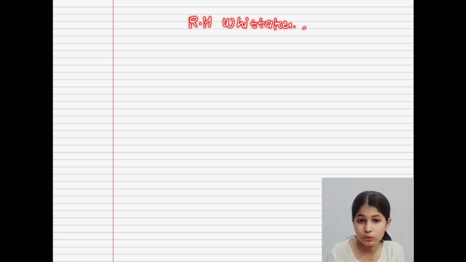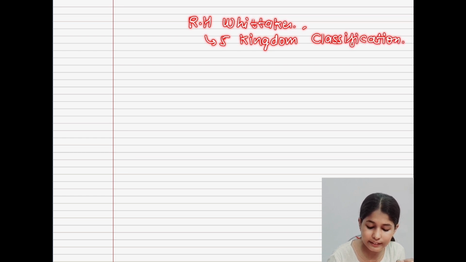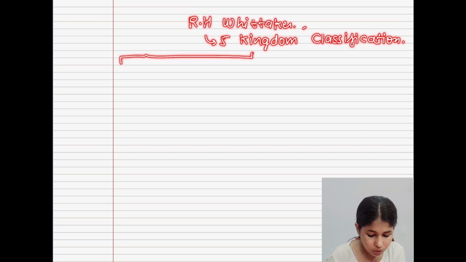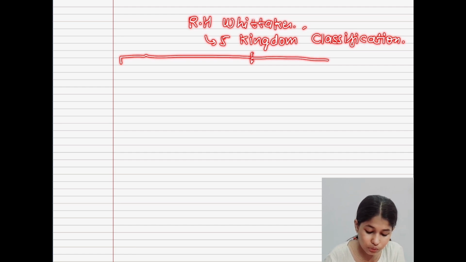In the last, the scientist R.H. Whittaker came and proposed a system, the 5 kingdom classification. What is included in this type of classification? All the organisms present on this earth are divided into 5 kingdoms. What are those? Let me write here.